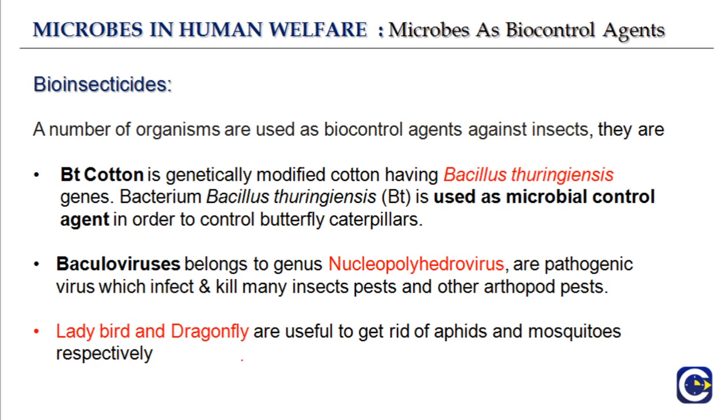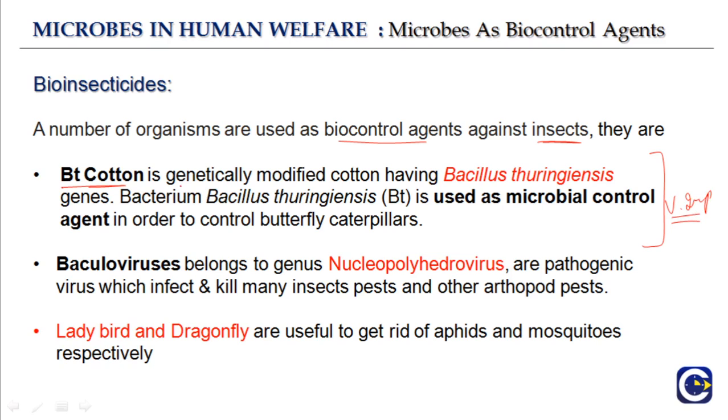So next is bioinsecticides, the biocontrol agents that are killing the insects, insect pests. A number of organisms are used as biocontrol agents against the insects. They include Bt cotton, and this is very important. This is very important for the NEET examinations. There is mostly one question from this area. If there is, it is about Bt cotton sometimes.